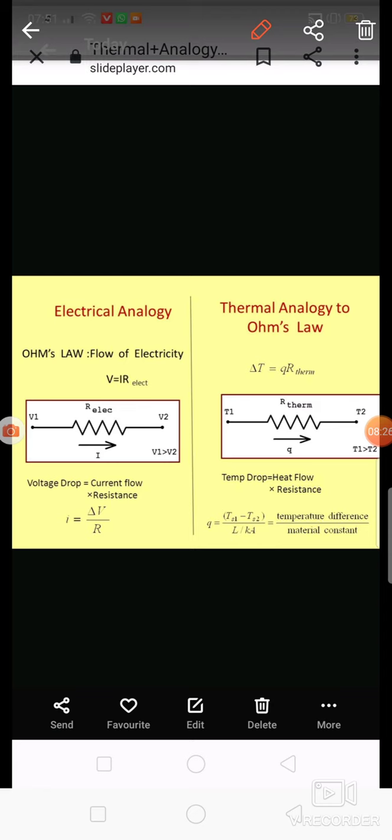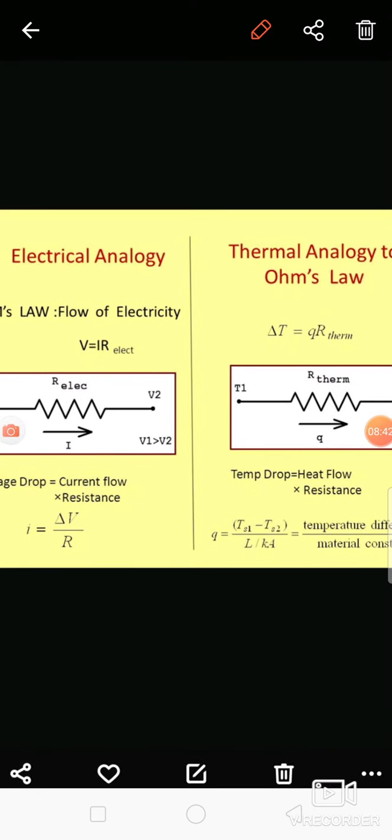Both equations we have to write. Ohm's law we write in the form of I. Current is flowing through the wire, so I is equal to dV by R. Similarly, we write Fourier's law as Q is equal to temperature difference divided by the remaining term. What is the remaining term? That is L by K. From these two systems, we check the analogy. I is current flowing through the wire, Q is heat flowing through that particular material. So I is analogous to Q, voltage difference is analogous to temperature difference, and resistance is analogous to thermal resistance.